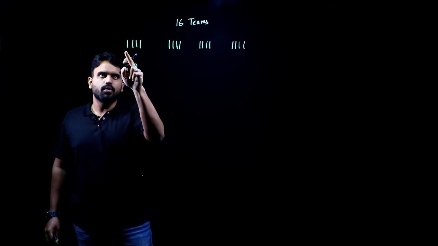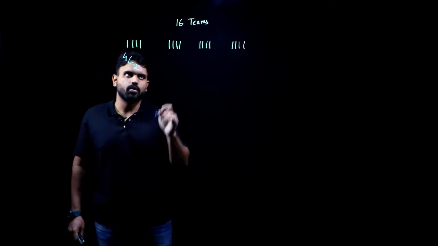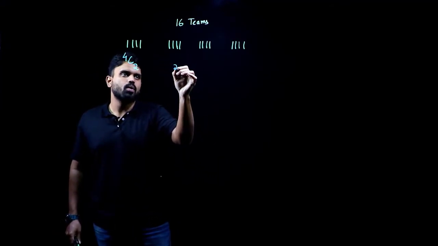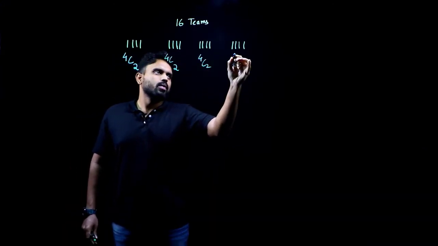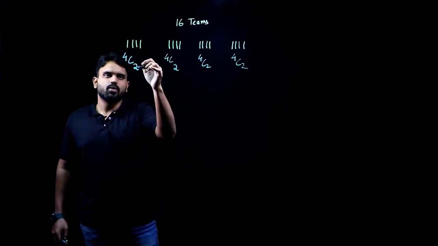Selecting 2 teams out of a total of 4 teams, I can select it in 4C2 ways. Here as well, selecting 2 teams to play a match out of a total of 4 teams, how many different ways? 4C2 again. 4C2: 4 minus 2 is 2.